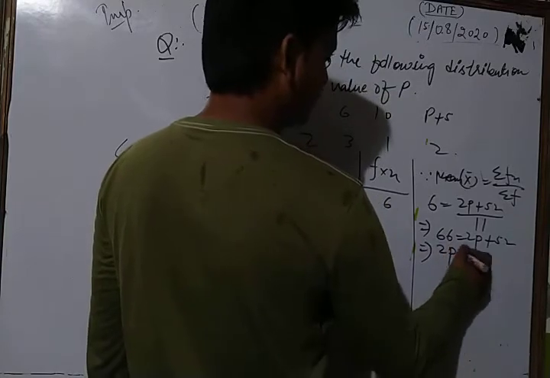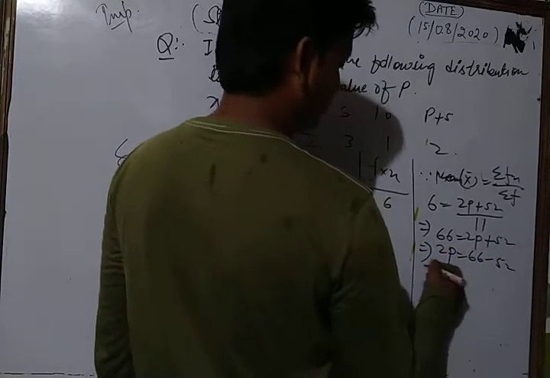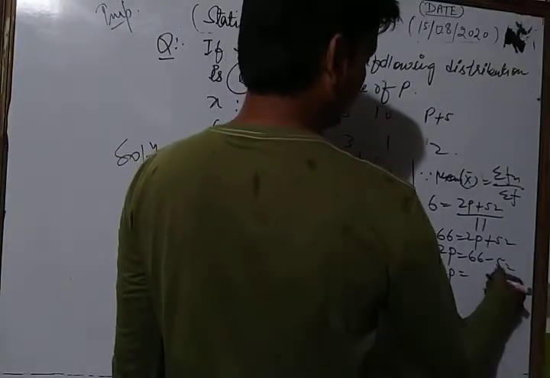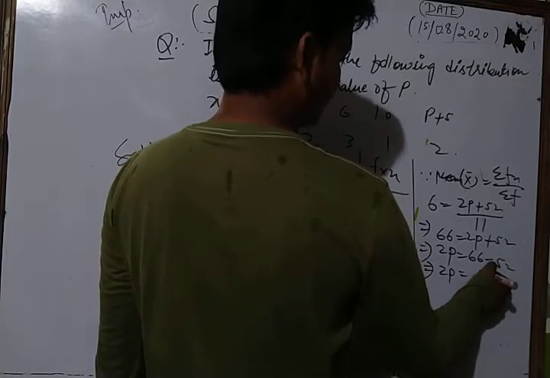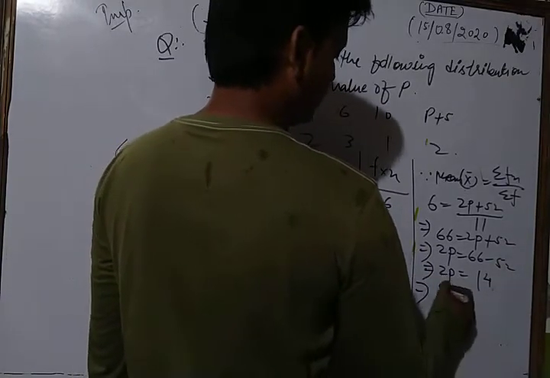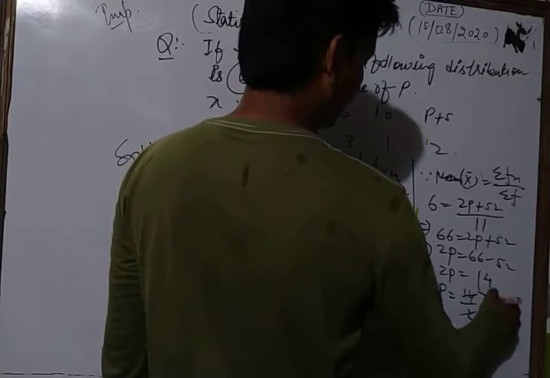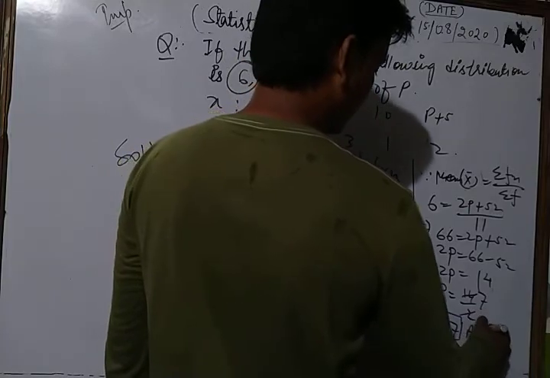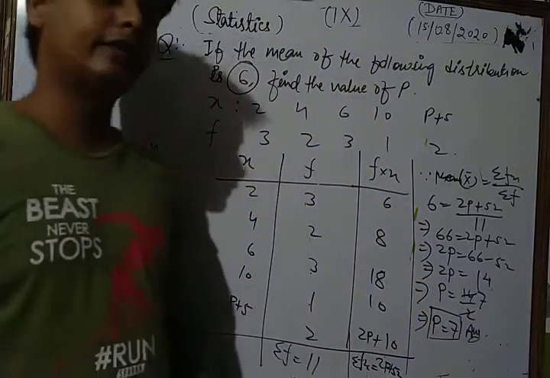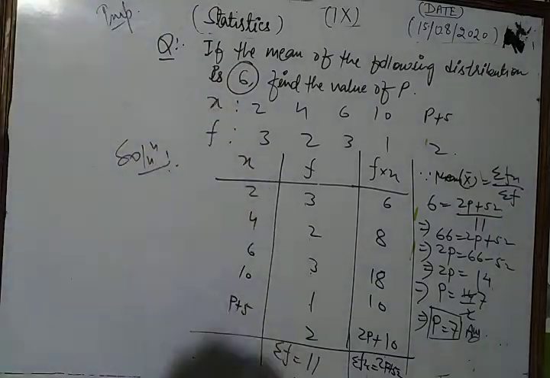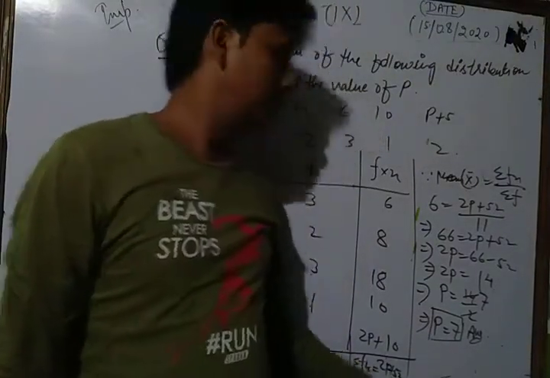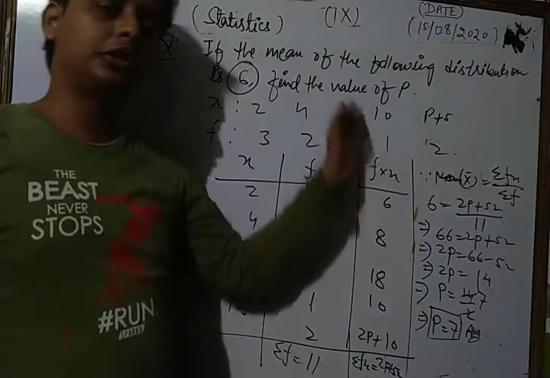So the value of 2p is equal to 66 minus 52. So 2p is equal to what? 66 minus 52. 6 minus 2, that is 4. 6 minus 5, that is 1. So 2p is 14, and the value of p is 14 upon 2. 2 7s are 14. Then the value of p is 7. Okay, so in this way, dear student, we can solve that type of question. First, this is our given distribution here.